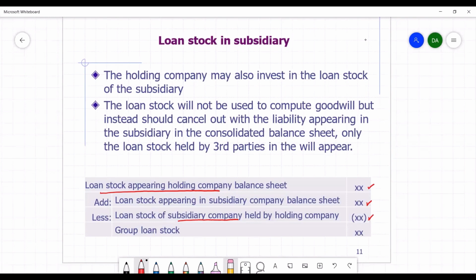Therefore, the total of the group's loan stock will be the addition of all the loan stock that is a liability to third parties, or an obligation that we have to third parties. That is the holding company's liability of the loan, and the subsidiary company's liability of the loan that belongs to third parties or minority interests, but does not belong to the holding company. The one that belongs to the holding company is cancelled out with the investment that the holding company has made in terms of loan stock in the subsidiary company.